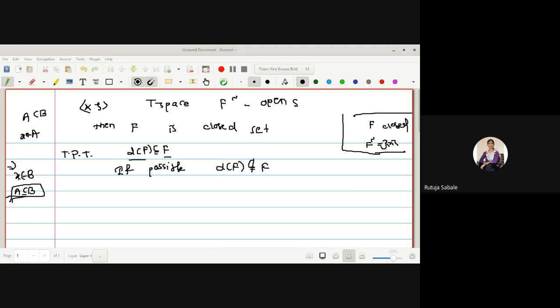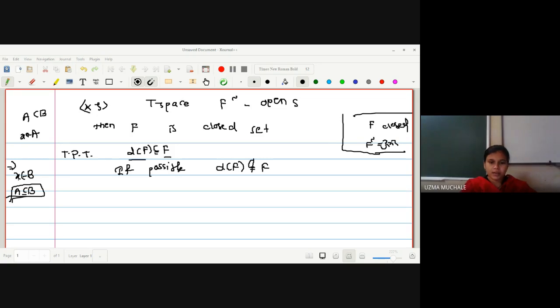X is an element of the derived set of F, but X is not an element of F. Yes, that means as we are saying that for a subset, every element of A is an element of B. But here, for not a subset, we should have at least one element. There exists an element X belonging to the derived set of F, but what is the condition? X is not an element of F, right?